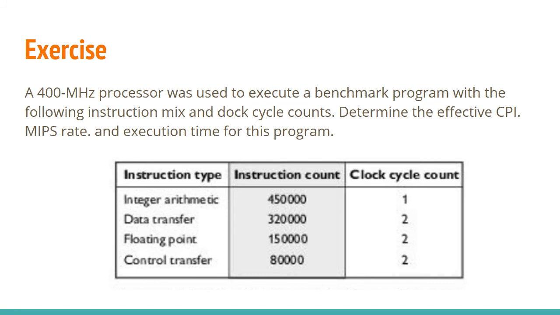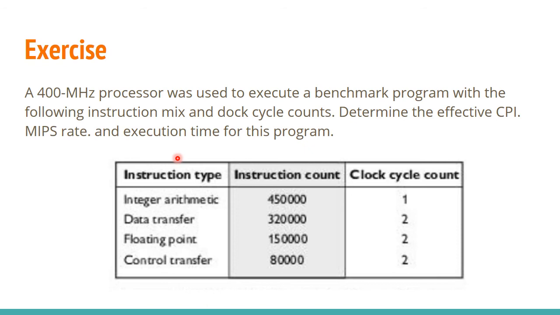Next is an exercise. It depends on the equations that we discussed earlier. The question is: a 400 MHz processor was used to execute a benchmark program with the following instruction mix and clock cycle counts. Determine the effective CPI, MIPS rate and execution time for this program. So the question is to evaluate the CPI, MIPS rate and execution time for this program.